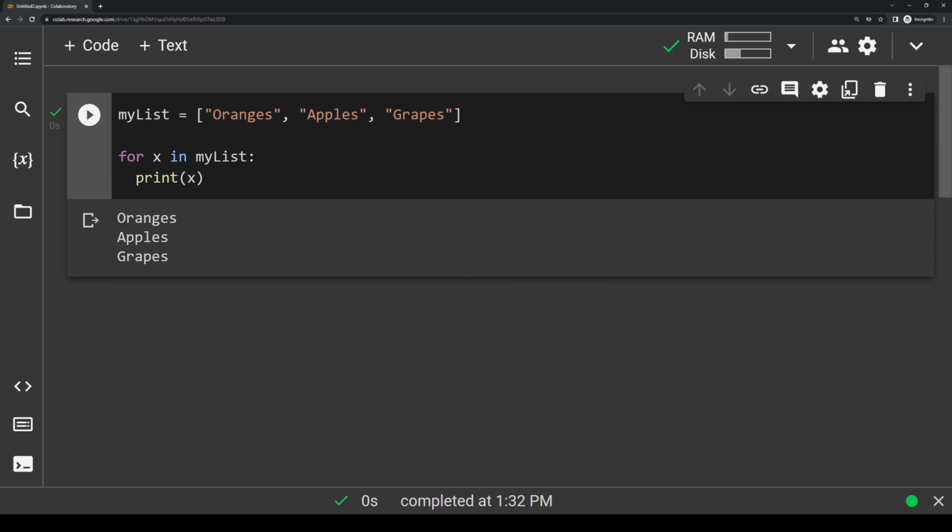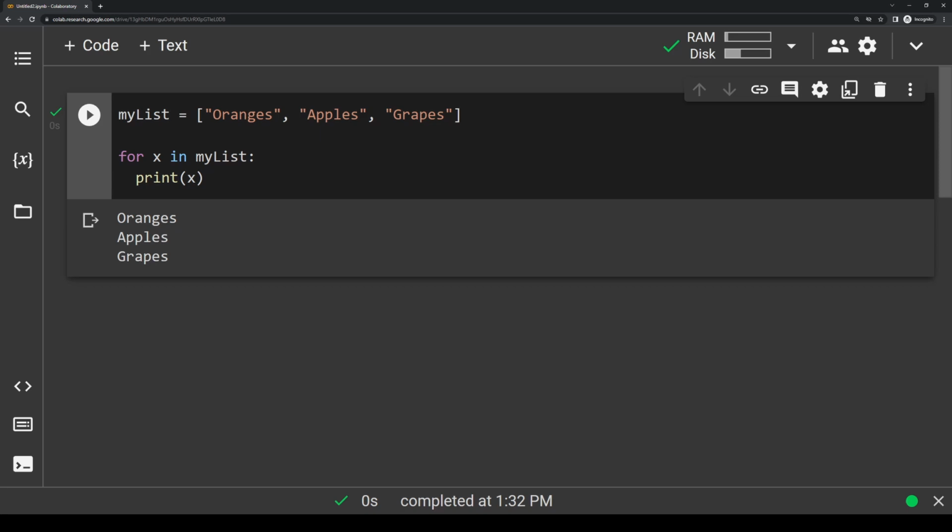So it actually does not matter how long this list is. If we run a for loop like this using this method, the number of times the loop will run is equal to the number of items in the list. So in this case, we have 3 fruits, so the loop is going to run 3 times. If I replace this list with a list of ints like 1, 2, 3, 4, 5, and run this loop, it'll run 5 times because there are 5 items.